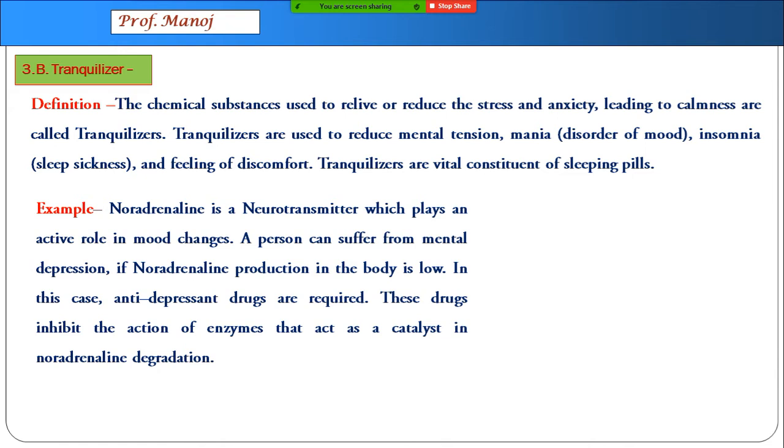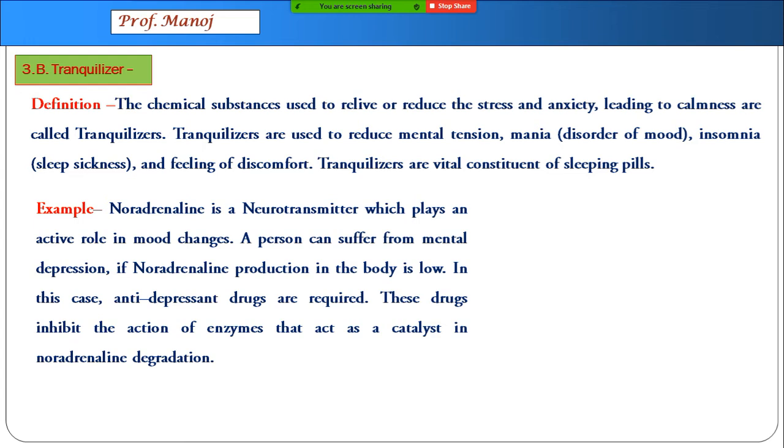One of the best examples of tranquilizer to understand is noradrenaline. Perhaps you must have heard of a secretion in our body called adrenaline. Whatever the role of adrenaline, noradrenaline is a different one. Noradrenaline is a neurotransmitter. It plays an important role in mood changes.